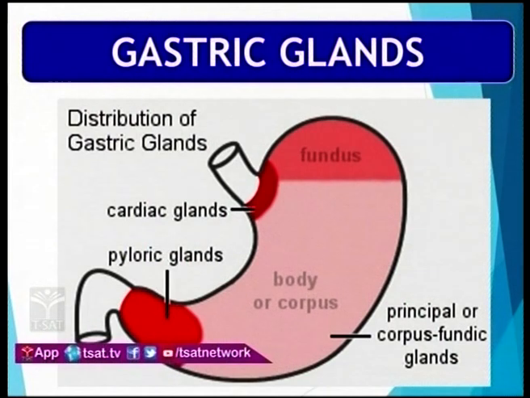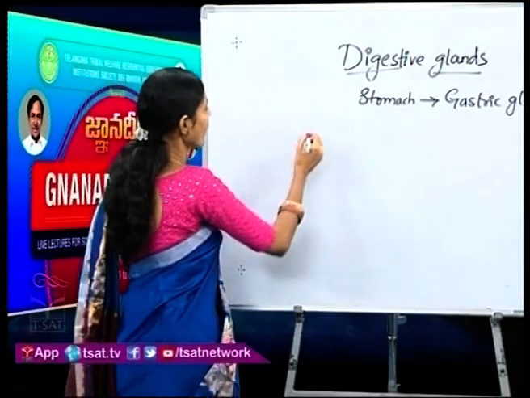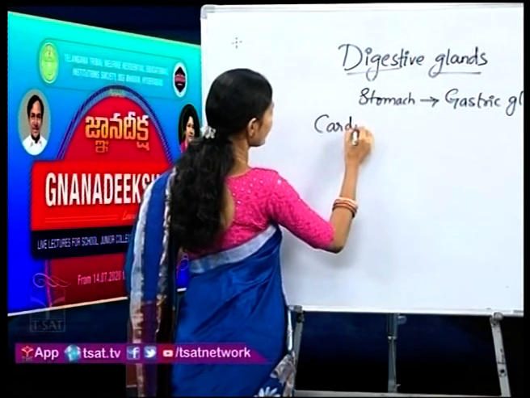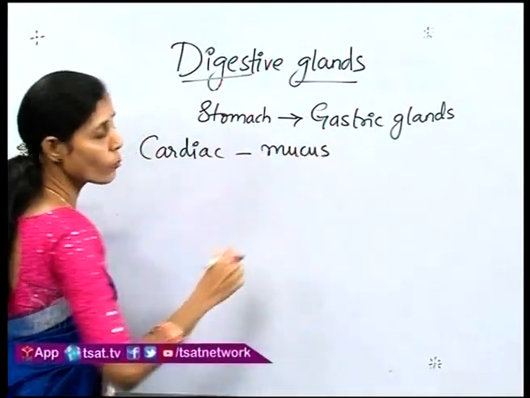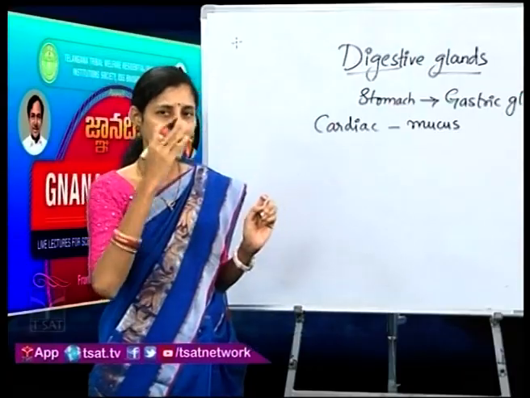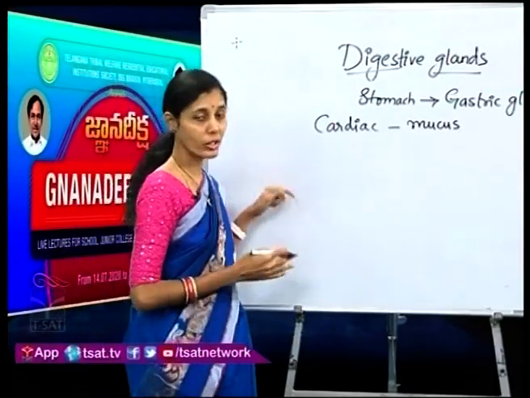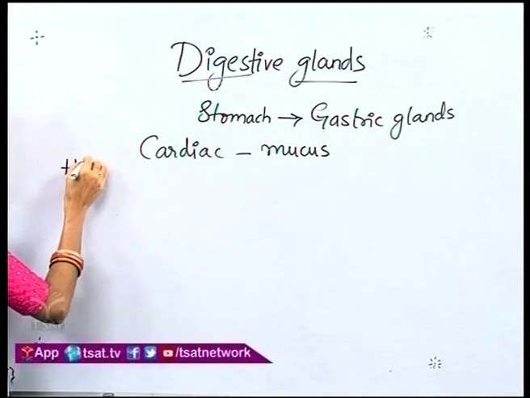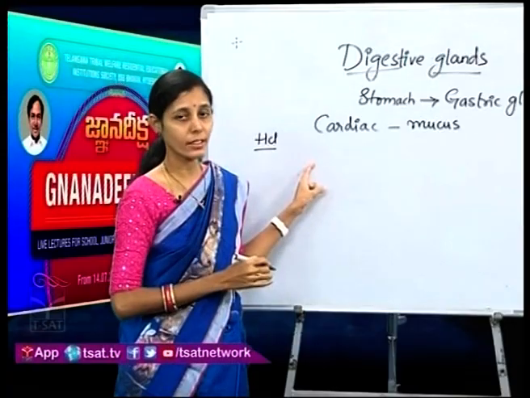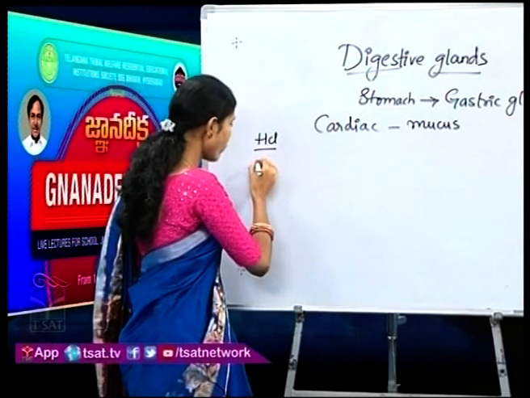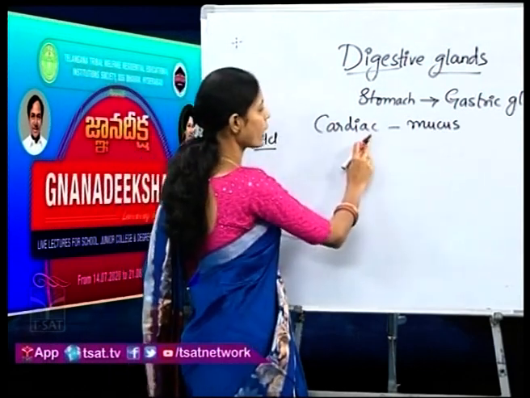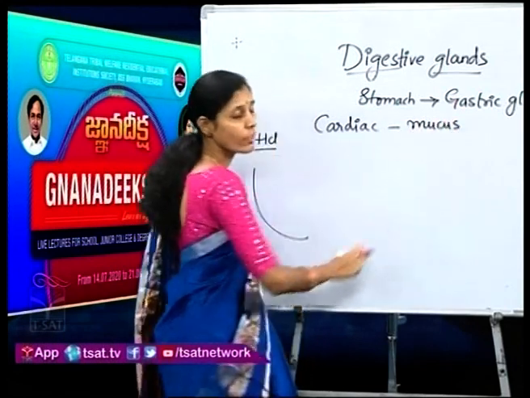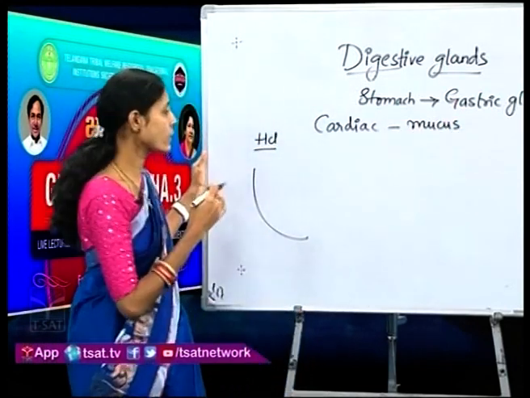The main function of these cardiac glands is that they will be releasing mucus, which will be helping in the protection of the wall. Why does the wall have to be protected? We have studied in the previous class that HCl acid will be released, so that HCl acid may affect the wall of the stomach. So the wall of the stomach has to be protected. So the cardiac glands will be secreting mucus, which will be helping in protecting the stomach wall.